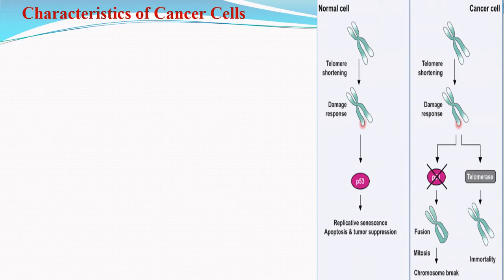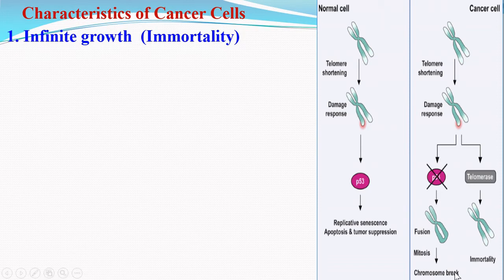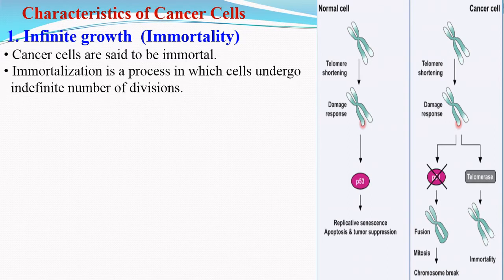The cancer cells can arise virtually in any of the body tissues, and each type of cancer has its unique features. We are discussing here the common characteristics of the cancer cells. So the first important characteristic of cancer cells is infinite growth, or the property of immortality. The cancer cells are said to be immortal, and immortalization is a process in which cancer cells undergo an indefinite number of cell divisions.